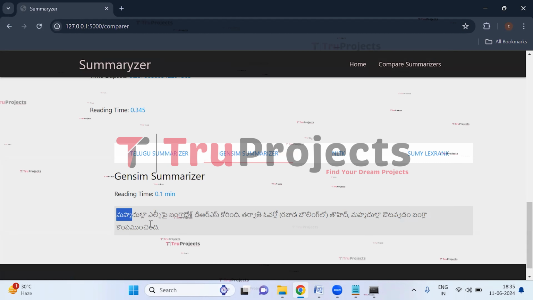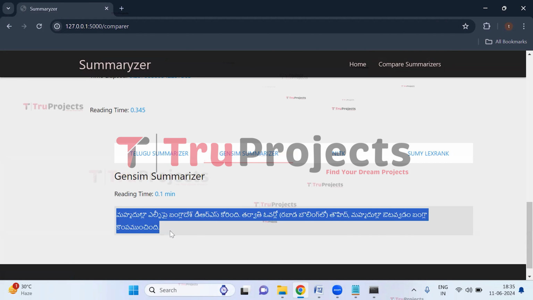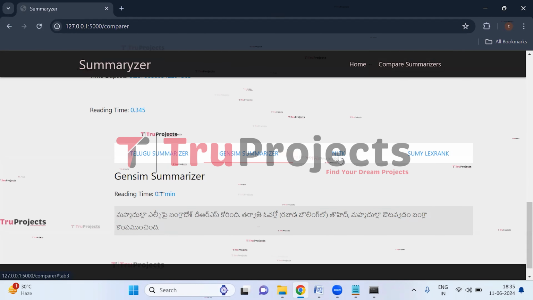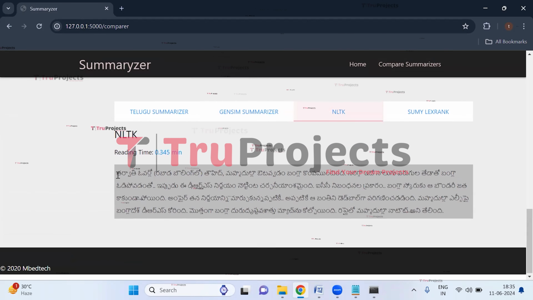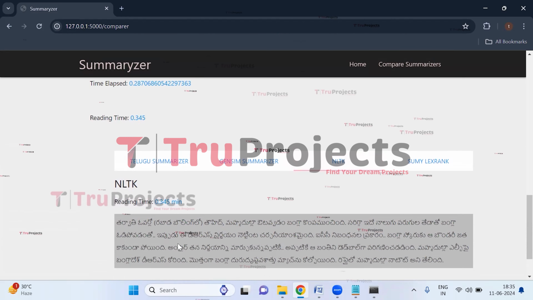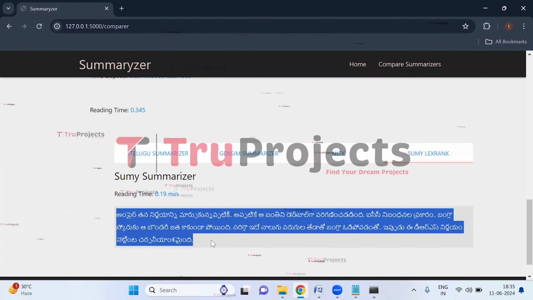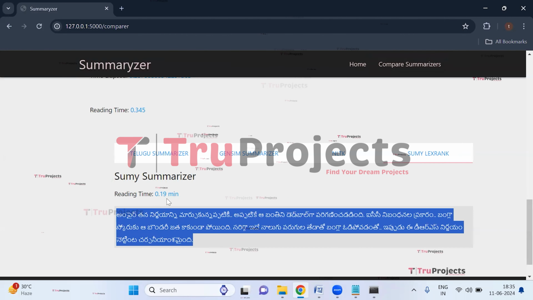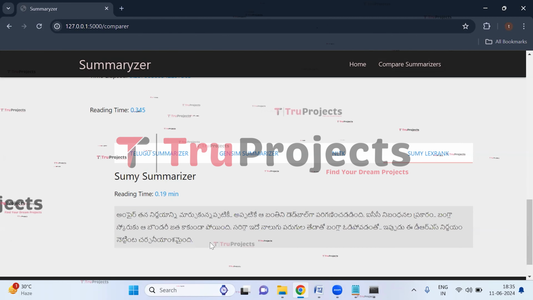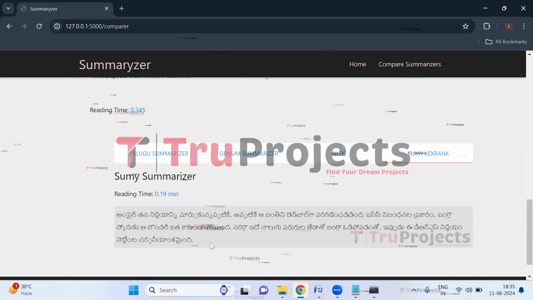The Jensen summarizer has given the summary in just 2 lines and the reading time is 0.1 minutes only. Now click on NLTK. So this is the NLTK summary and the reading time is 0.345 minutes. Now click on Sumi Lex rank. This is the summary given by the Sumi Lex rank and the reading time is 0.19 minutes. So in this way, we can get the concise summary for the given news.